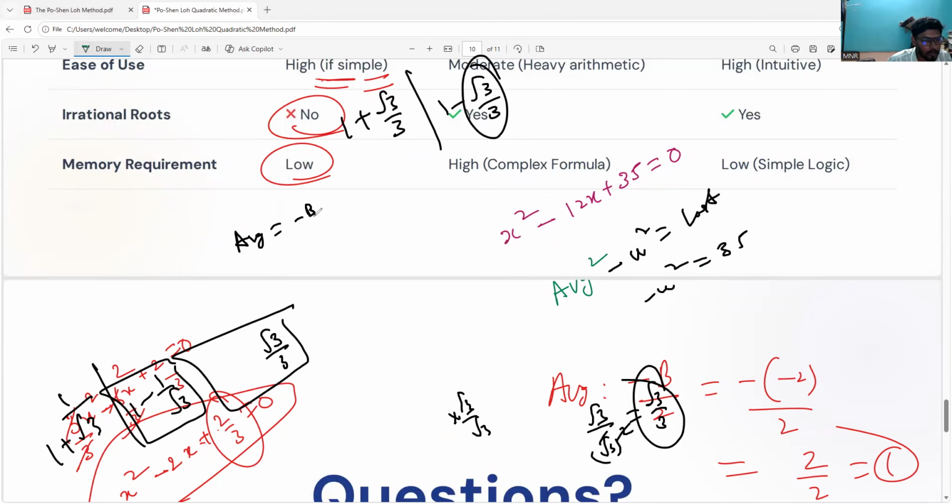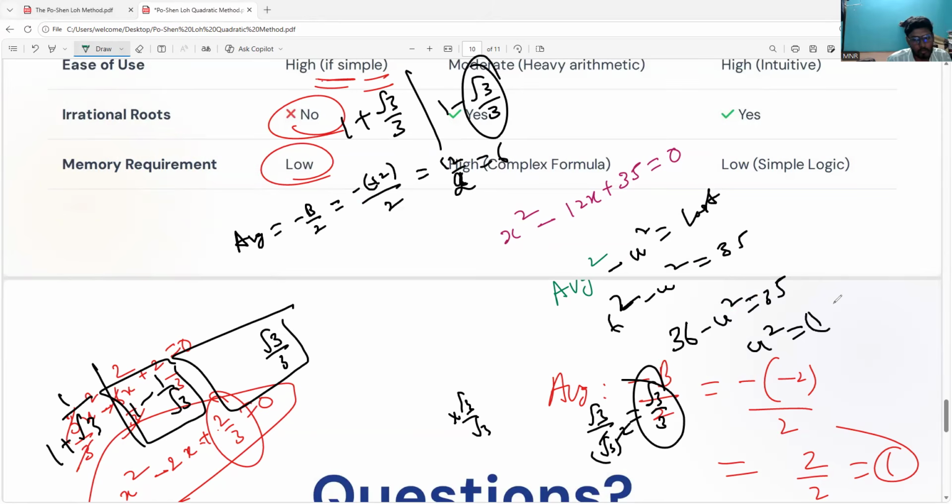Average square means the average first I want to find. What is the average formula? Minus b by 2, which is equal to minus of minus 12 divided by 2, which is 12 by 2, which is equal to 6. So 6 square means 36 minus u square equals 35. So u square equals 1. So u value is plus or minus 1 only.